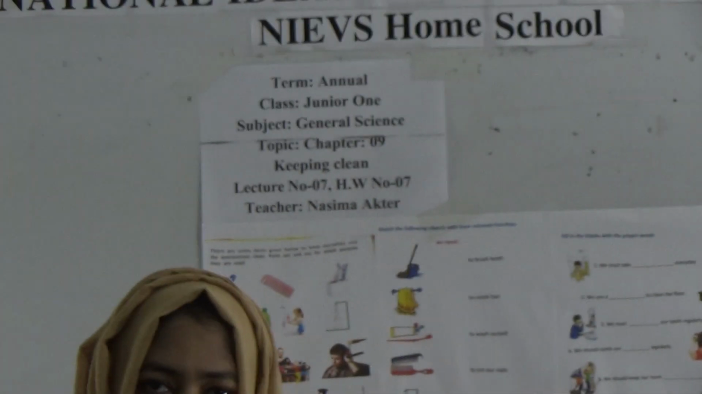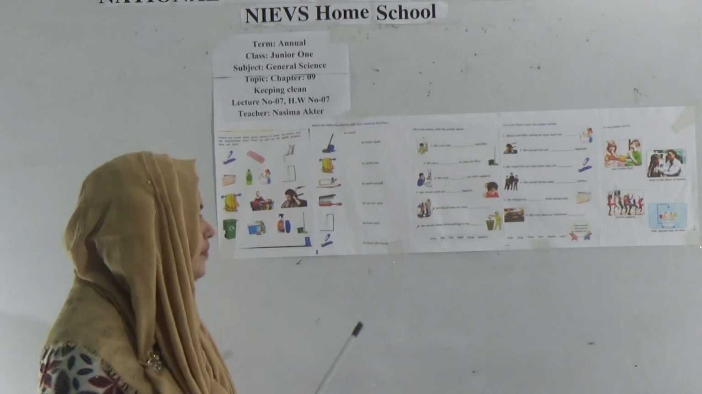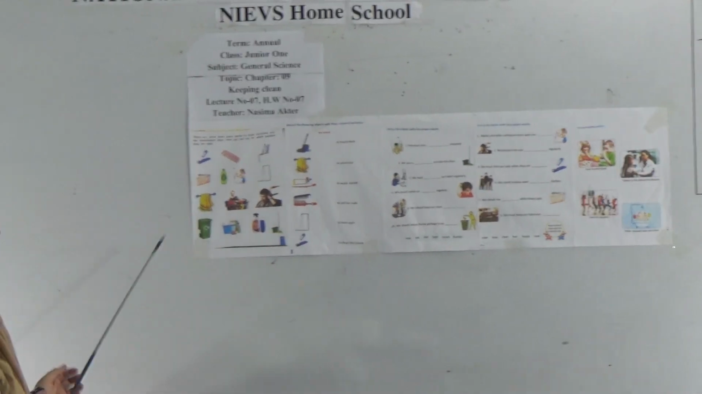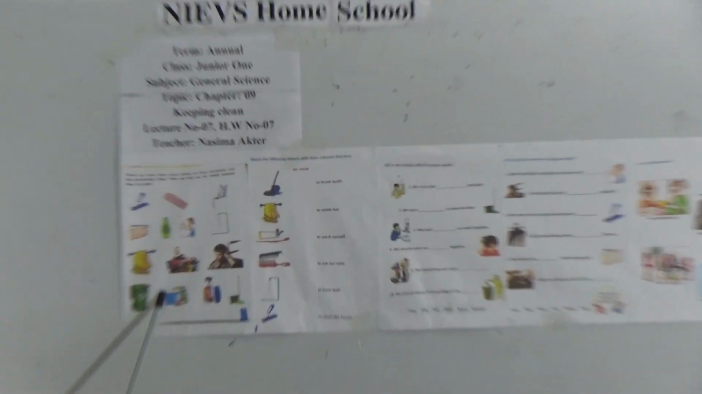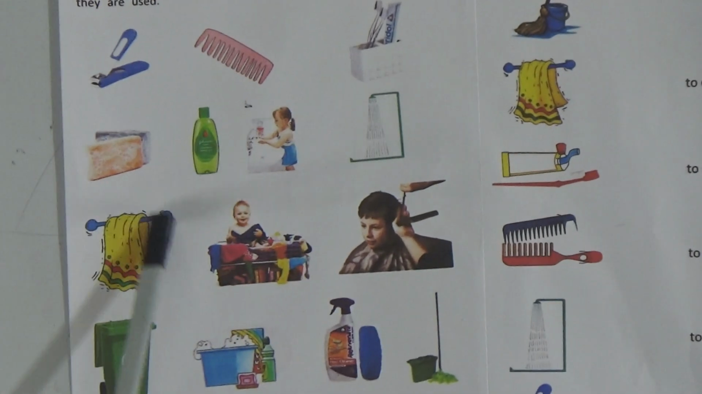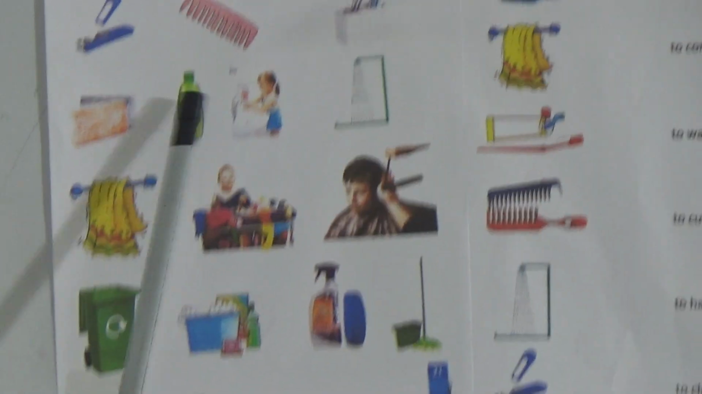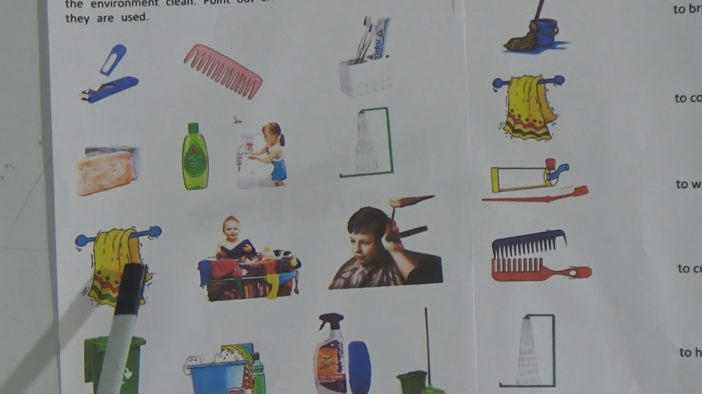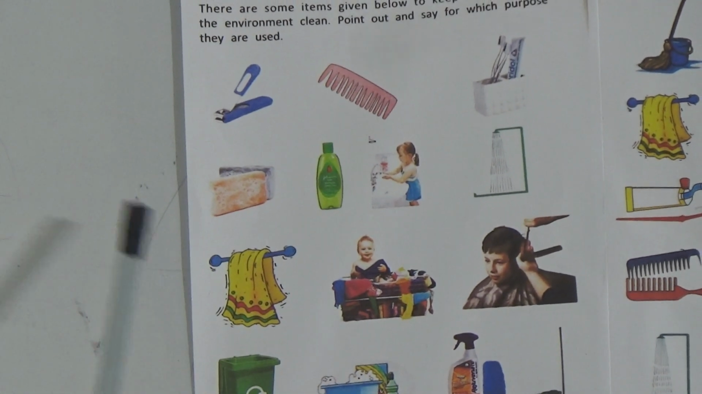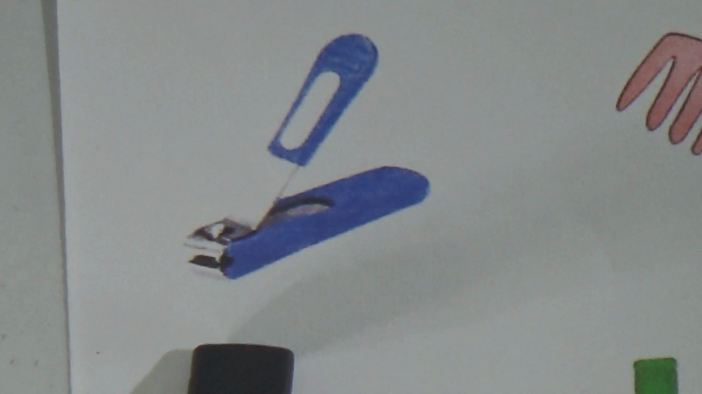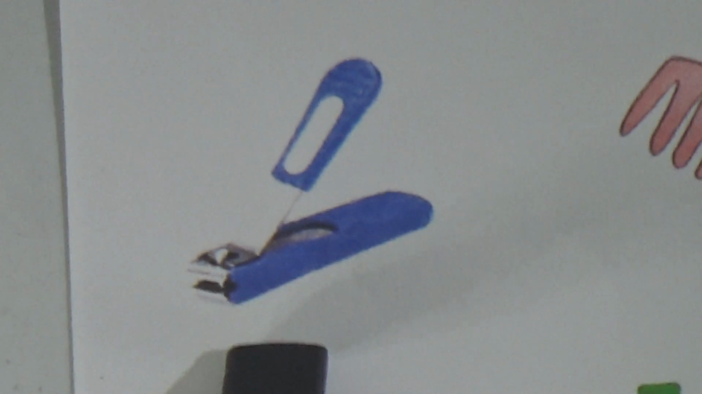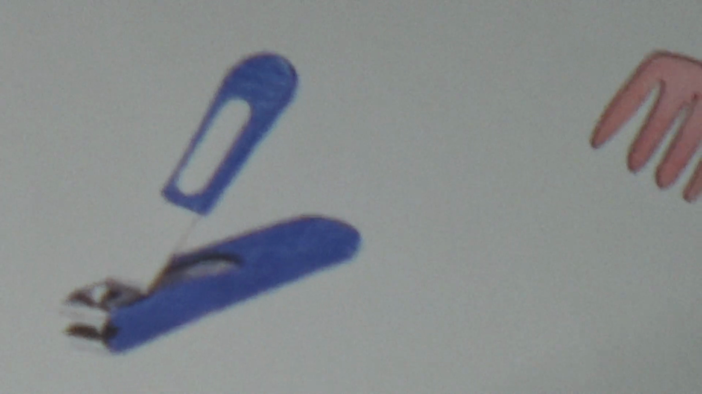So dear student, let's start today's class. You can see here is some picture. Here is some items. We use these items to keep ourselves and the environment clean. Let's see what is this. First one, this is a nail cutter. We cut our nail with this nail cutter. And we must trim our nails when they are long.